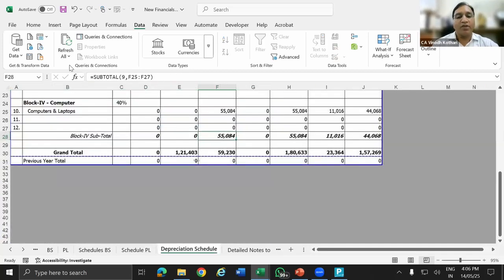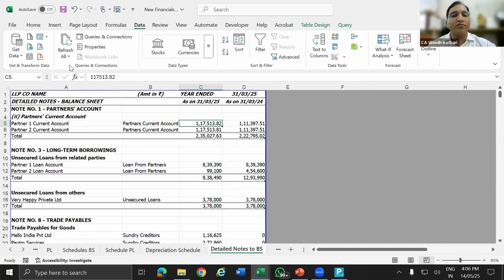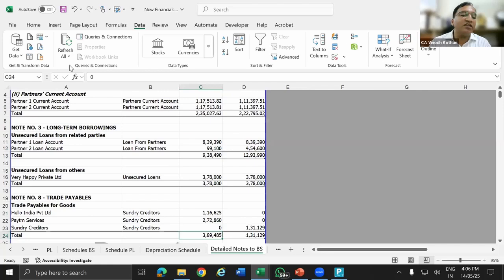Next part. What is the next important thing which is helpful in this? Normally what happens, you prepare the financial statements, everything. Now, 5 debtors are reduced, 7 creditors are added. Then what to do? Again, you waste time, reset, insert the row in the data column, and then you change all the system. Again, it will take 2 or 3 hours to reset the data and prepare the financial statement.